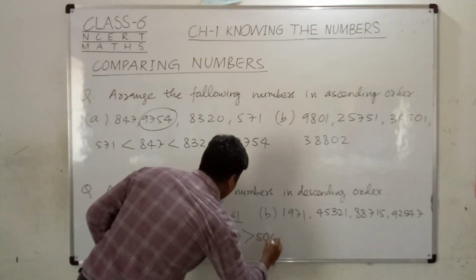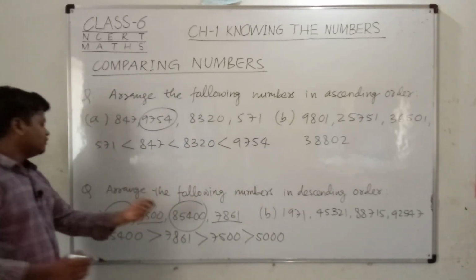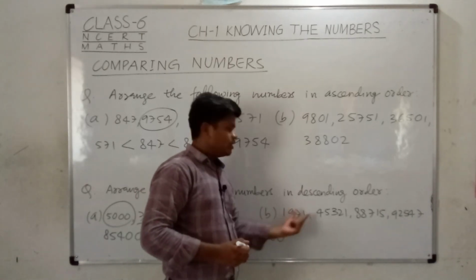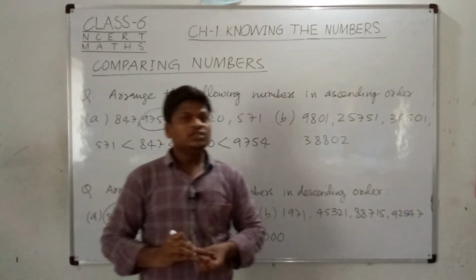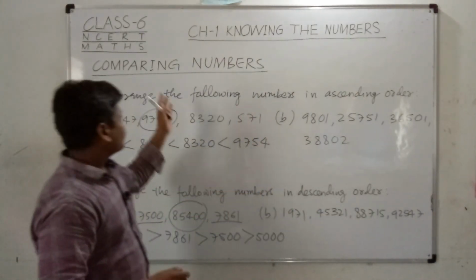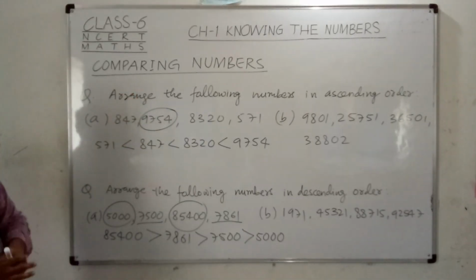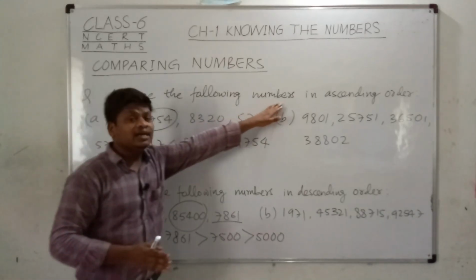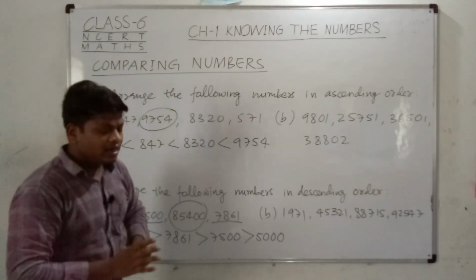This is very simple, very interesting. Question number 2 you will do yourself. This is your homework, and this is how we can arrange the numbers in proper order. One order was the ascending and the second order was the descending.